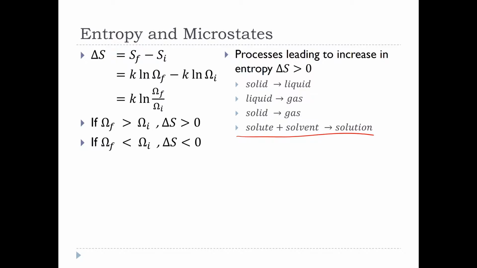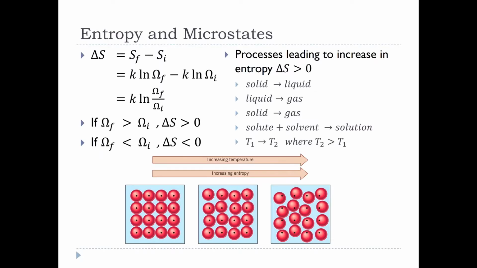When I put them into the solvent, they break up into pieces and we get these ions floating around in solution, right? And so I have a huge increase in the entropy because I've got these things that were in a rigid, tight structure in a larger volume and free to flow. So that's definitely going to be an increase in entropy when I take a solute and put it into a solvent. It's also true if I take a solute that's a liquid and put it into a solvent. It's just less dramatic because we're not going from that rigid structure that you have in the solid, but it still would end up being an increase in entropy because I have more different kinds of particles in the same system and they're free to flow and be in a lot of different places.